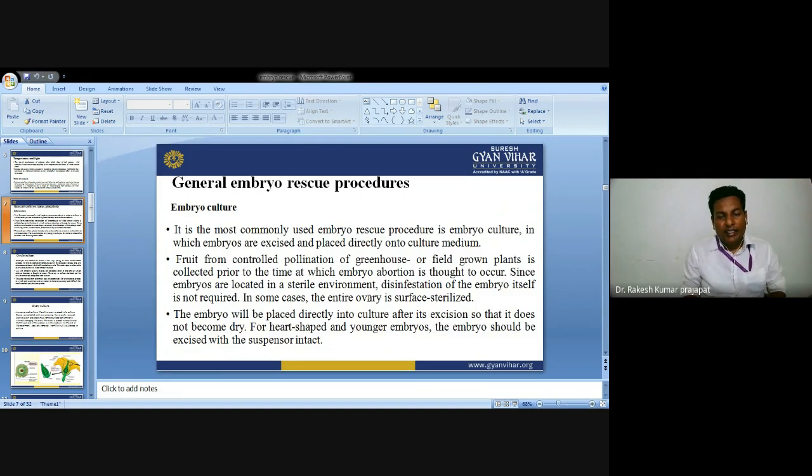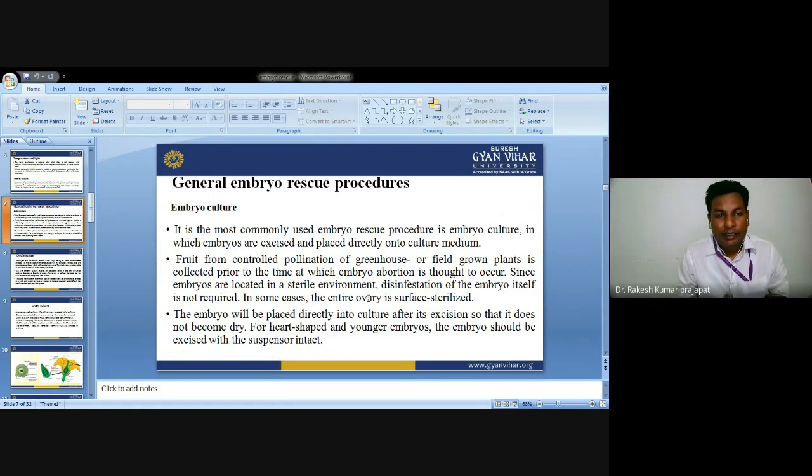So, what are the protocols to be adopted during embryo rescue? The most commonly used embryo rescue protocol is embryo culture. Generally we are adopting it for different crops; in different crops, embryos have been protected by using this technology.